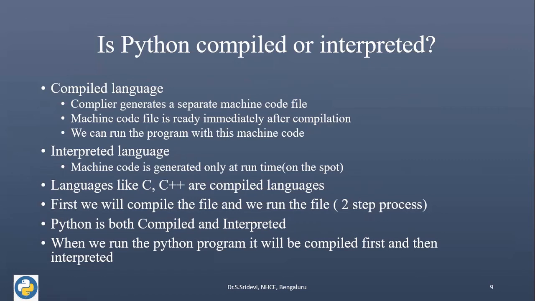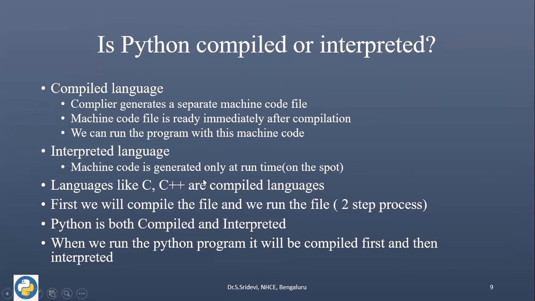We can take this compiled file and run it on the machine. This is called a compiled language. So two steps are involved: first we compile the file, and then we run the program.